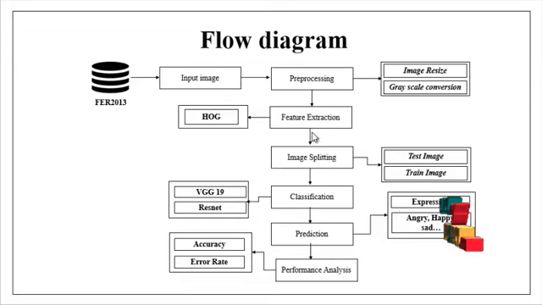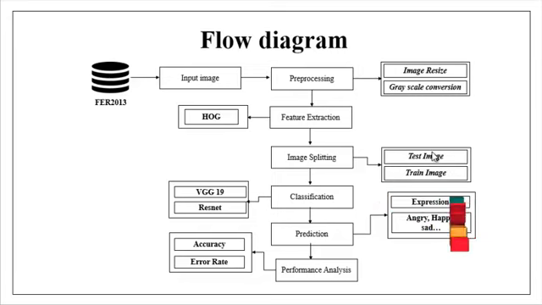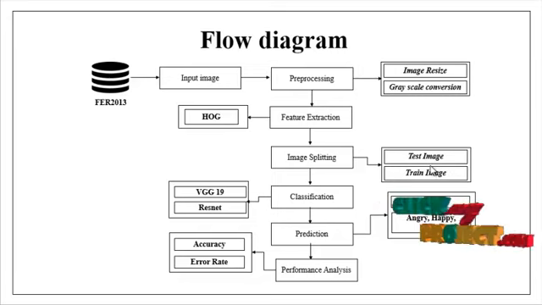The extracted features are carried to the image splitting module. Here we split the whole image set into test images and train images. The test images are used for prediction and the train images are used for evaluation. The split images are carried to the classification module. Here we implement two different algorithms, VGG19 and ResNet.